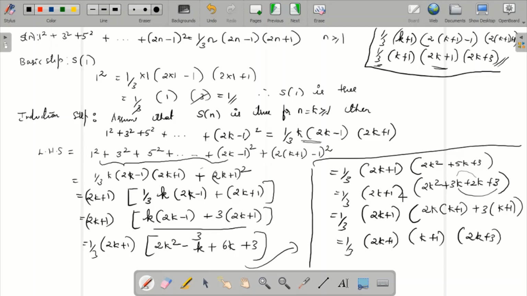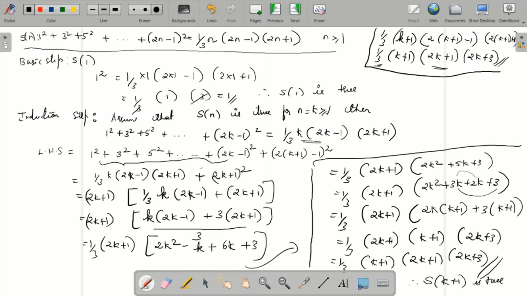You can rearrange this in a particular order if you want. So it will be 1 by 3 into k plus 1 into 2k plus 1 into 2k plus 3. So this is the required result. Therefore it is true for S of k plus 1. Hence S of n is true by mathematical induction. Finally you should write, hence this is true by mathematical induction. So this is how we are going to solve the third example.